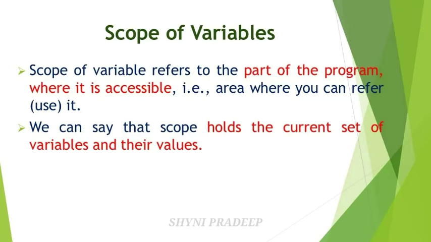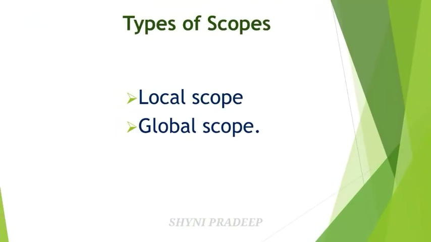In the third chapter, you have studied 4 types of scopes. But in this chapter, only 2 types of scopes are given. Okay. What are they? Local scope and global scope. Let us see that.